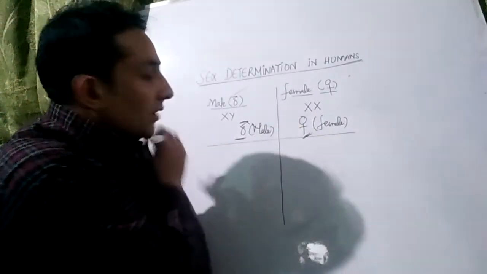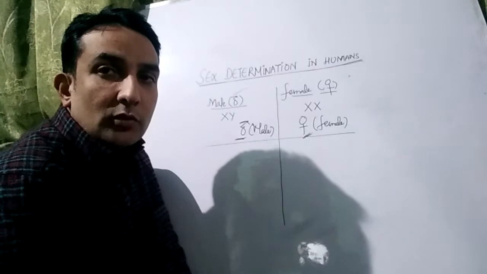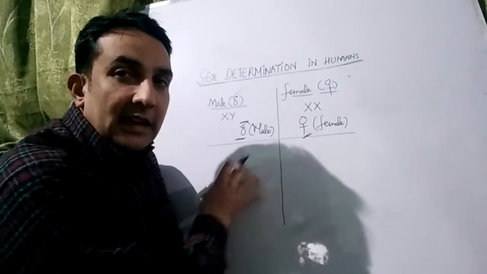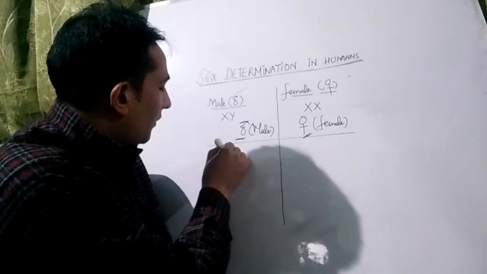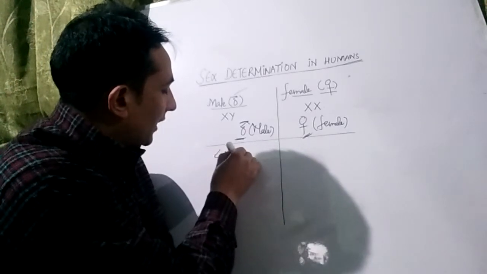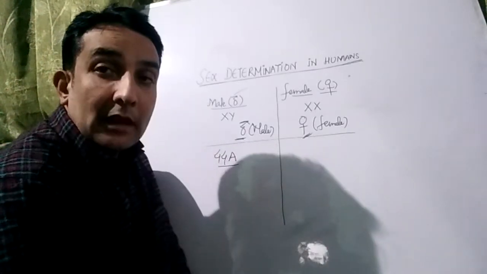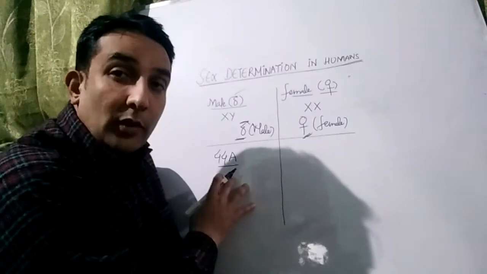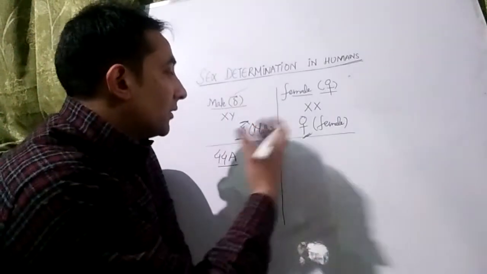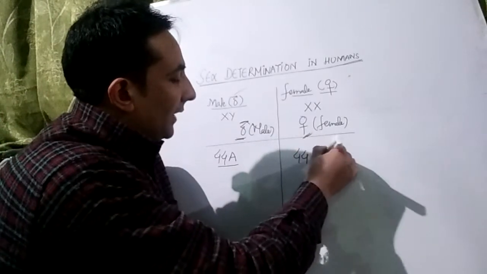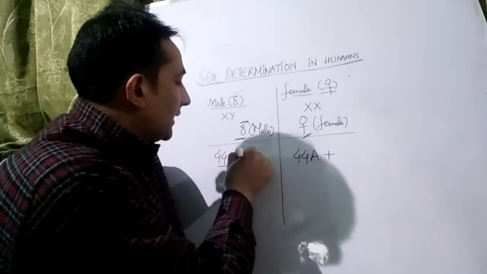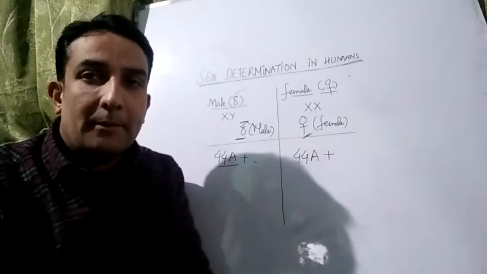The 22 pairs of chromosomes, that's the autosomes, will be the same in the case of males and in the case of females. So these 22 pairs mean 44A, where A stands for autosomes. These 44 autosomes would be present in the male, and these 44 autosomes will also be present in the female.